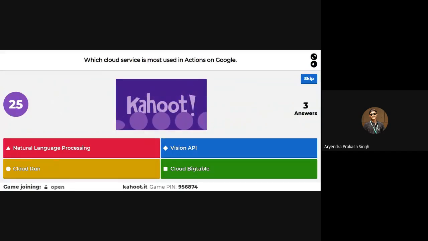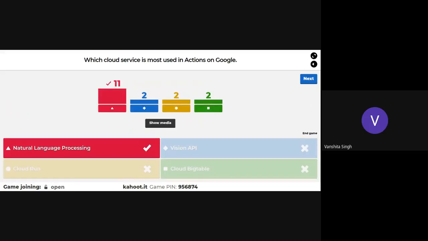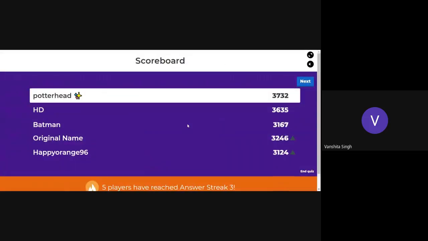Which cloud service is most used in Actions on Google? Natural Language Processing, Fusion API, Cloud Run, and Cloud Bigtable. Quite an easy one. Cloud Bigtable. Good. Great response. Potterhead is still on top. I'm sure Potterhead is using some kind of magic.